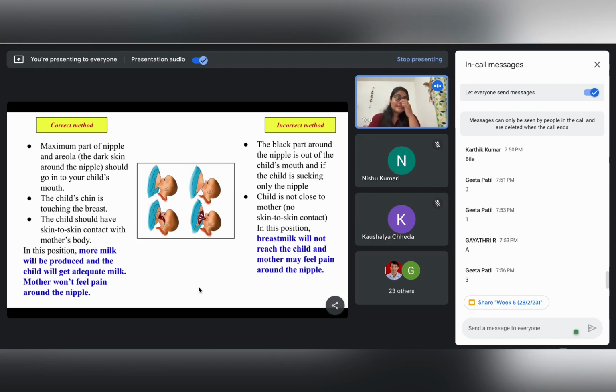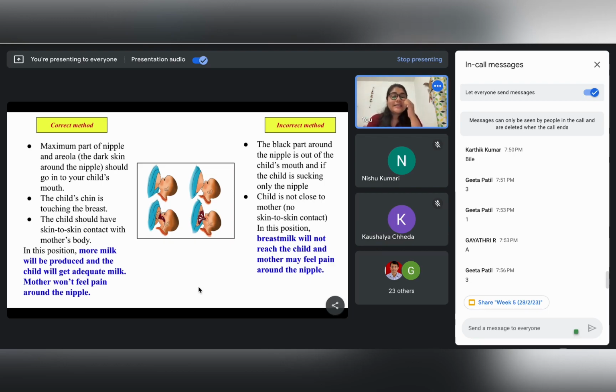So whenever we are considering the correct method of breastfeeding, number one, it should be the nipple and also the areolar part which should be inside the child's mouth. It shouldn't be just the nipple, or it shouldn't be nipple feeding. In case it is just nipple feeding, then it leads to an incorrect method of breastfeeding, right? Second, the child's chin should be touching the breast, okay, and it should have proper skin to skin contact.